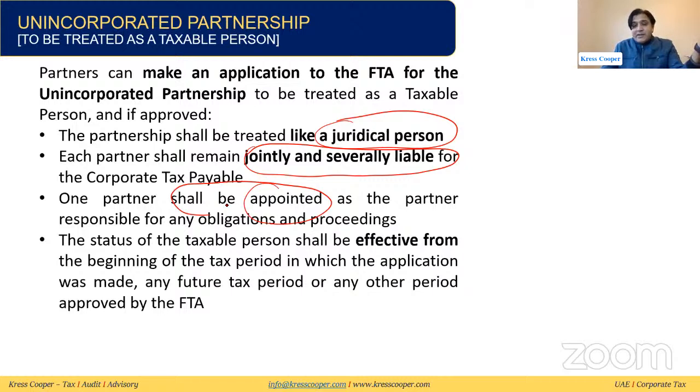At the end, they are saying the status of the unincorporated partnership as a juridical person will be effective from the beginning of the tax period in which the application was made, or the beginning of any future tax period, or the beginning of any other tax period which has been approved by the FTA, but it will be effective from the beginning of the respective tax period.